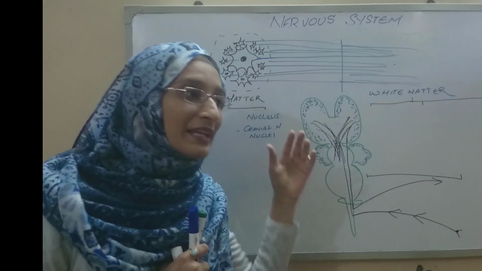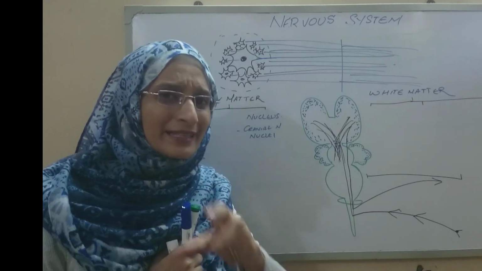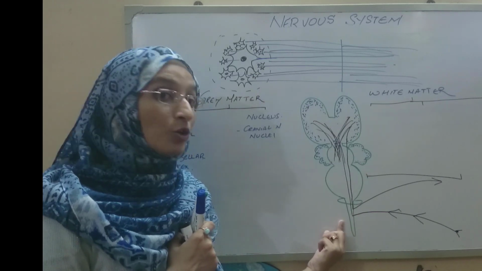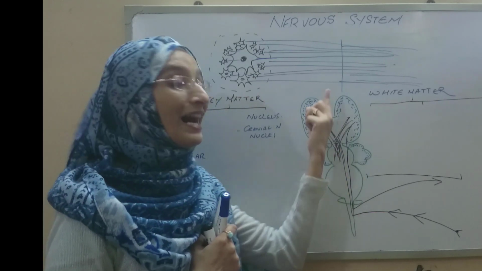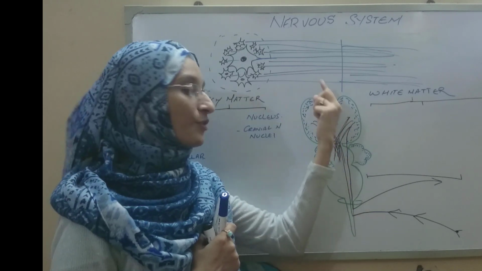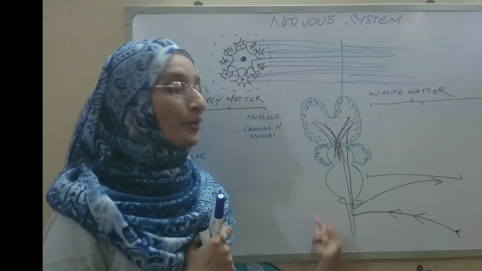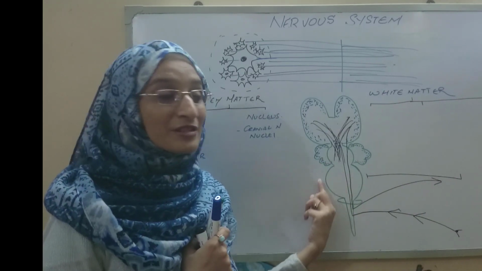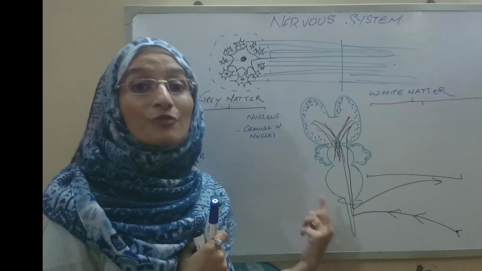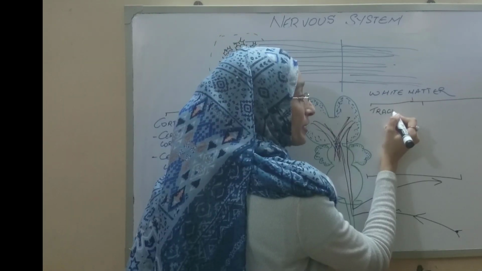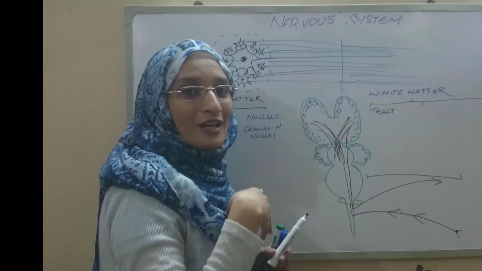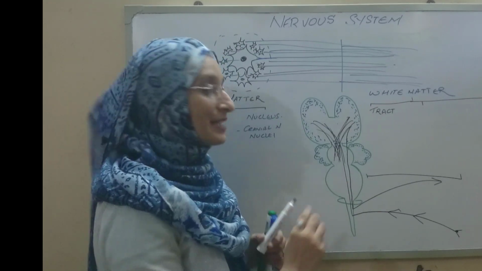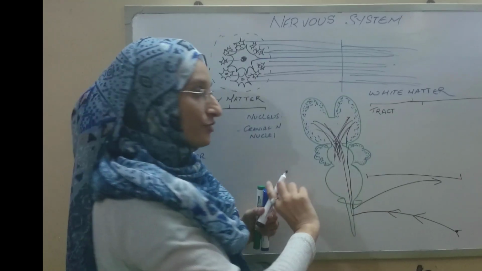For example, if the information is being carried from the lower part of the central nervous system to the higher centers, or vice versa, before it gets out into the peripheral nervous system, those fibers are termed as tracts. On the basis of direction, lower to higher and higher to lower, they are termed as ascending or descending tracts.